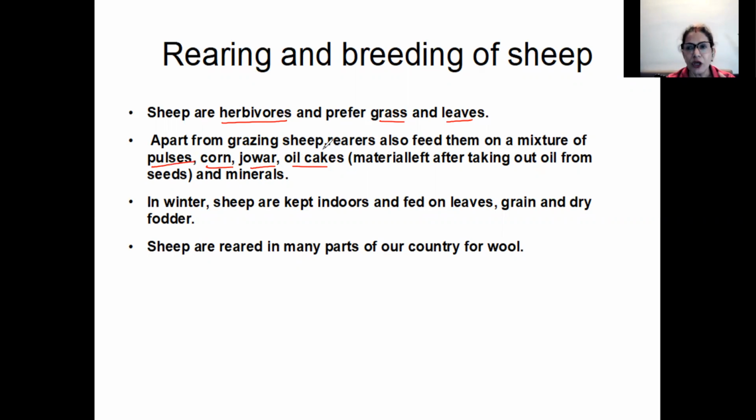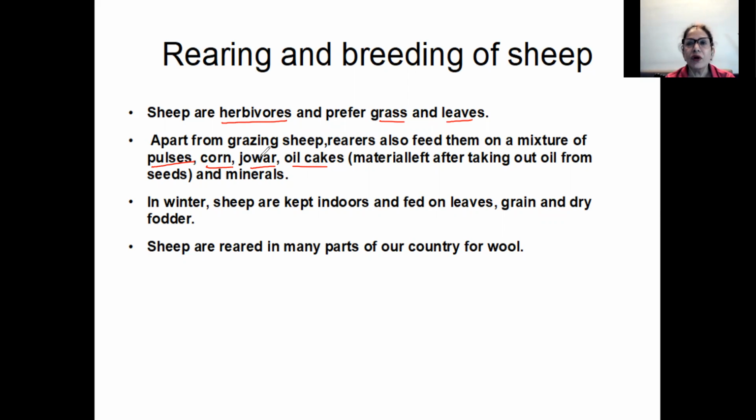Rearers are the shepherds we're talking about, the people who bring up or own the sheep. They buy sheep and ensure that the sheep grow well, and once they are mature, they can get the wool from the sheep or the goats.